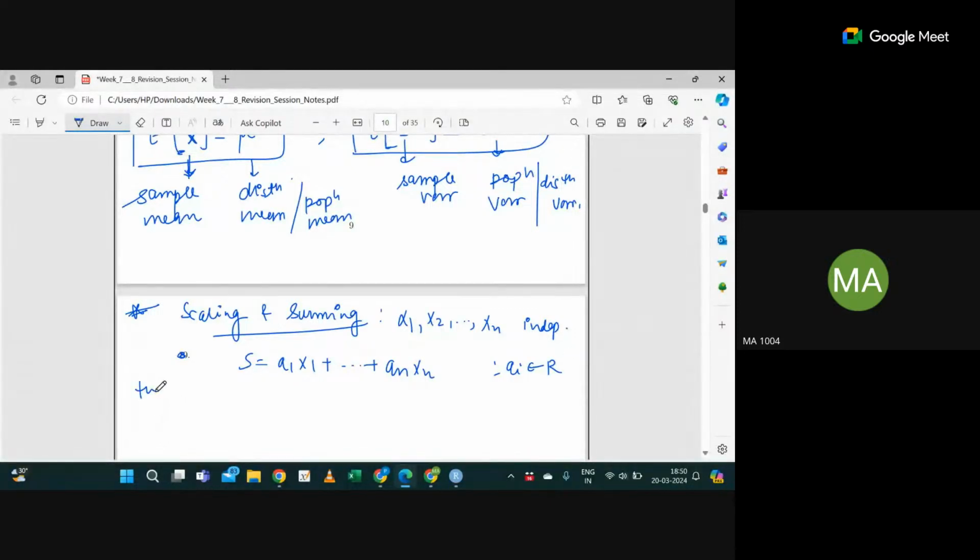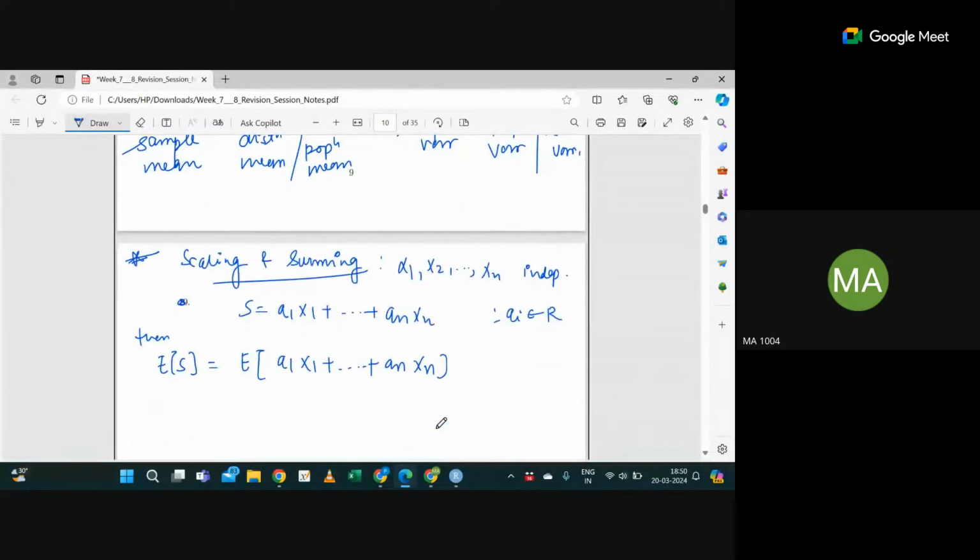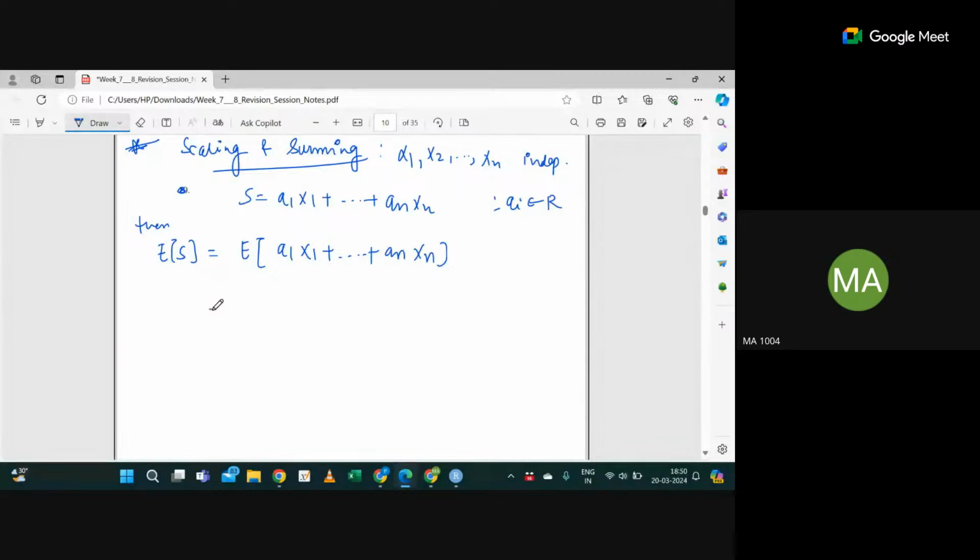Then what about the expectation of S? It will be the expectation of a1 X1 plus up to an Xn, correct? Similarly, I can write the expectation of a1 X1 plus the expectation of a2 X2 plus up to the expectation of an Xn.